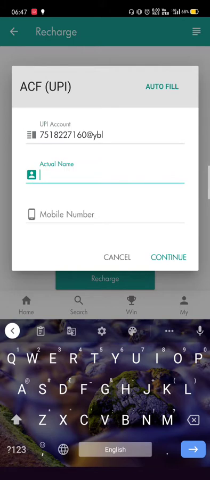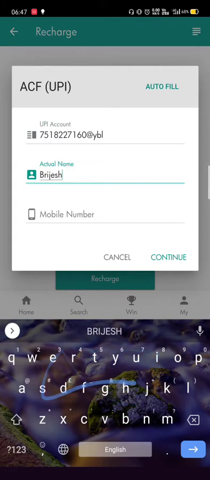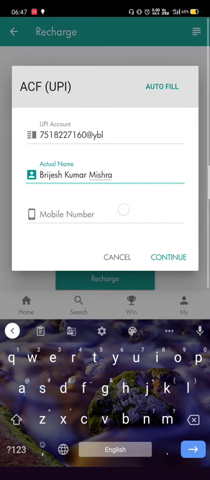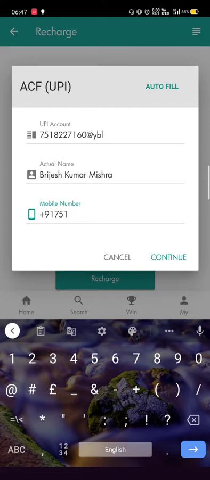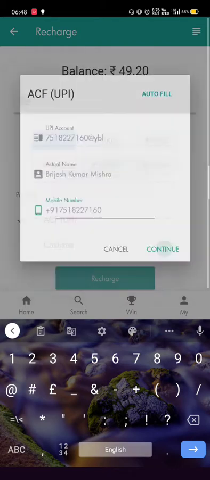Now it's asking for the actual name, so I will put my actual name. Now it's asking for a mobile number. Just put your mobile number, which should be the one attached to your bank account. Now click continue.